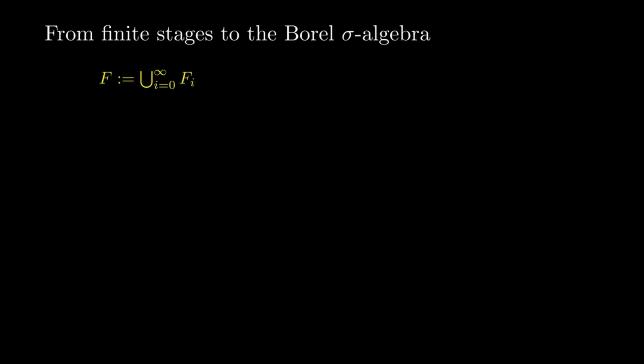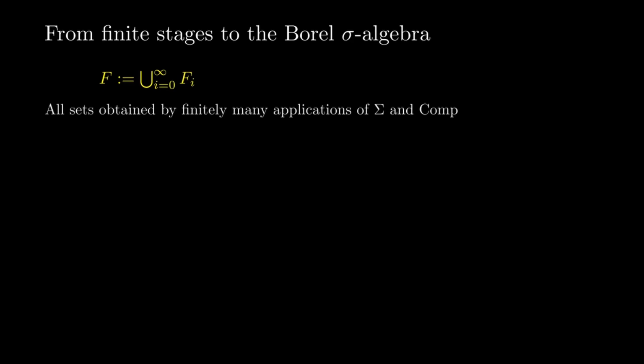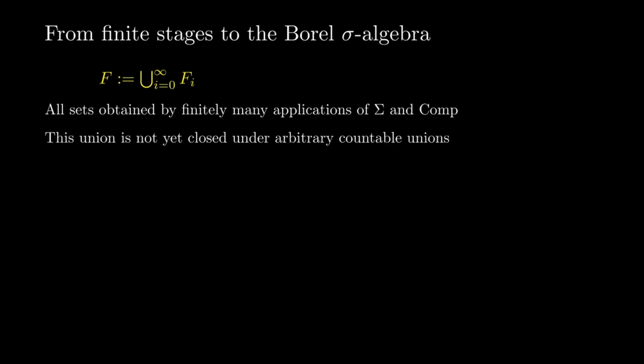We now collect everything built at each finite stage of the construction. We define F as the union of all families Fi from i equals 0 to infinity. This already contains every set obtained by finitely many applications of our operators. However, this union alone is not yet closed under all countable unions. To complete the construction, we allow one additional step.